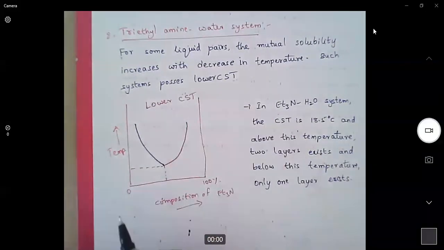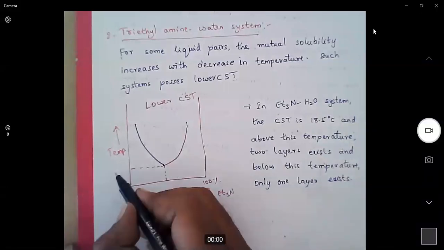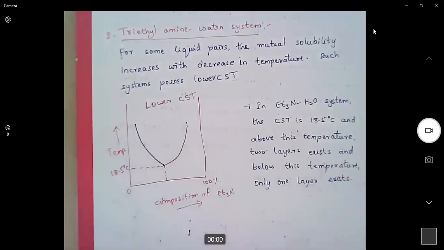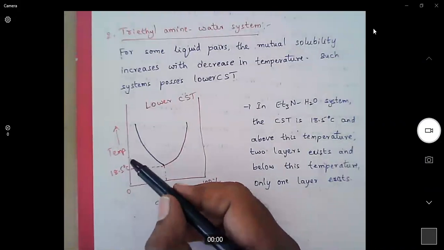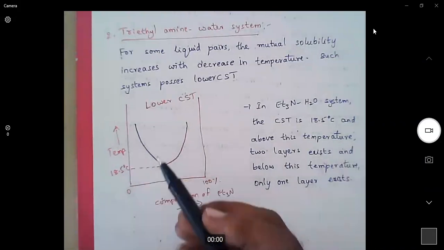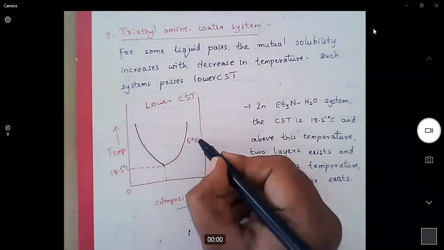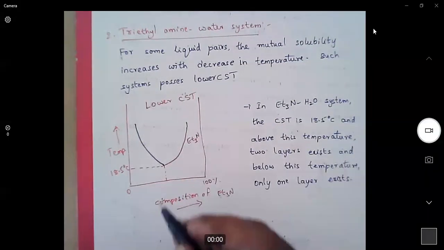See, the lower CST exists at 18.5 degrees centigrade. 18.5 degrees centigrade is lower than room temperature. And the composition is, yeah, sorry, I did not write the composition. Above 18.5 degrees centigrade, we can clearly visualize triethylamine layer and water layer.